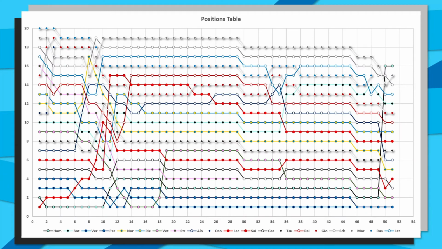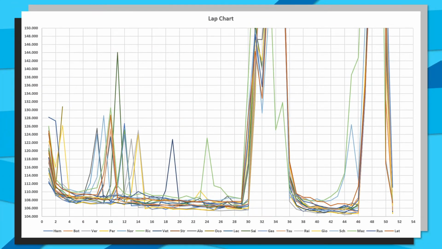Then taking a look at the overall lap chart for the Azerbaijan Grand Prix, we can see those first stages of pit stops over on the left, with the large peak coming from Carlos Sainz, who made that mistake into the castle section. That was his slow lap. We then have the late pit stops as well, just before the first safety car, which is between laps 30 and around 36. And then we have the safety car period leading up to the red flag period, until the end of the Grand Prix.